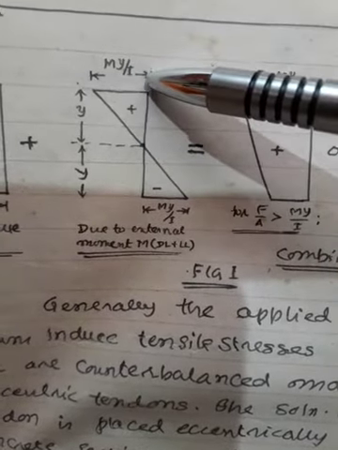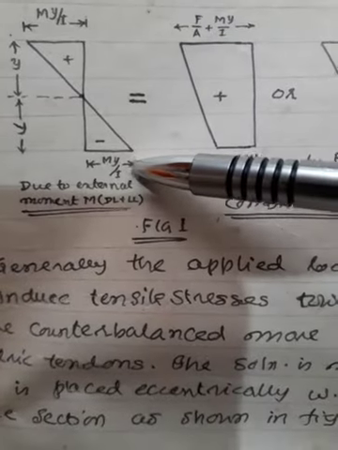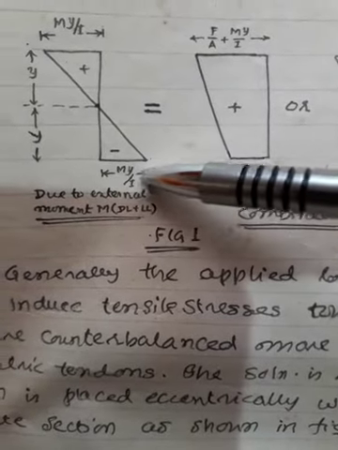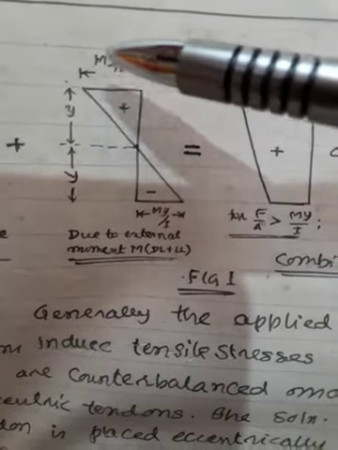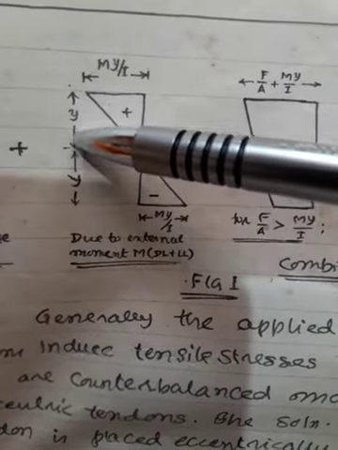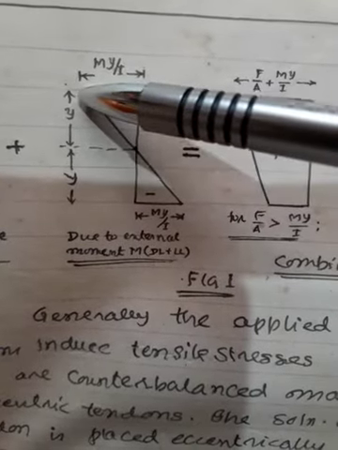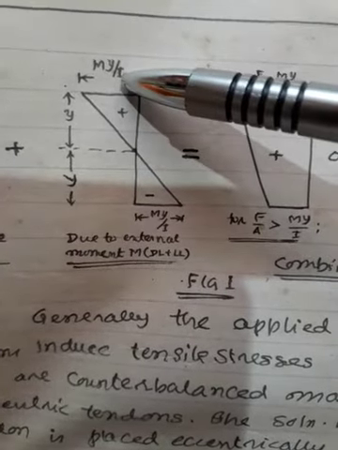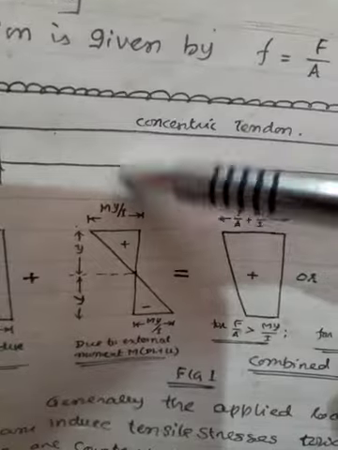My by I is the stress in the topmost fiber, and My by I is the stress in the bottommost fiber, where M is the bending moment applied, y is the fiber distance, and I is the moment of inertia of this cross section.